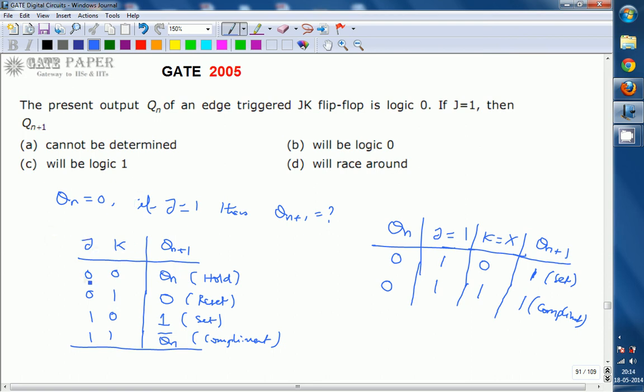So the answer for this question is C. C is going to be the right answer. The present state Qn of an edge triggered JK flip flop is logic 0. Then if J is equal to 1, Qn plus 1 will be at logic 1. So it doesn't depend on the K value. Directly Qn plus 1 will be logic 1. Thank you.